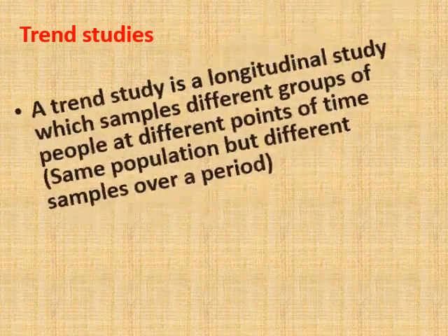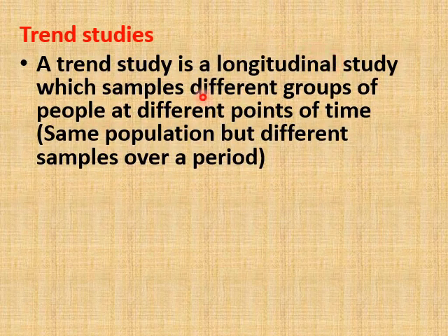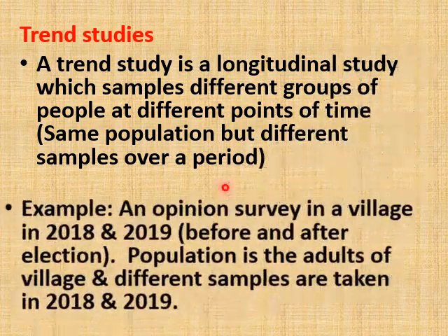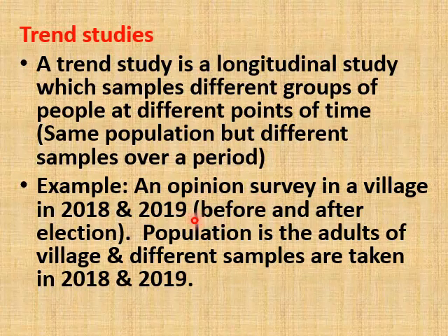Next, trend studies. A trend study is a longitudinal study which samples different groups of people at different points of time. That means same population but different samples over a period. Here the population will be the same but the samples are different. For example, an opinion survey in a village is conducted in 2018 and 2019, that is before and after election. So the population is the adults of the village in both 2018 and 2019. Population is the same, that is the adults of the village, but different samples are taken in 2018 and 2019.